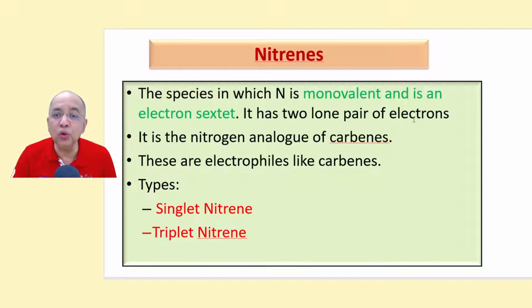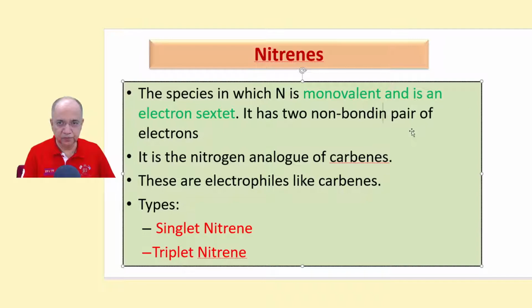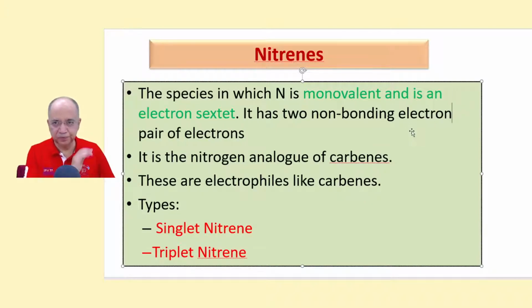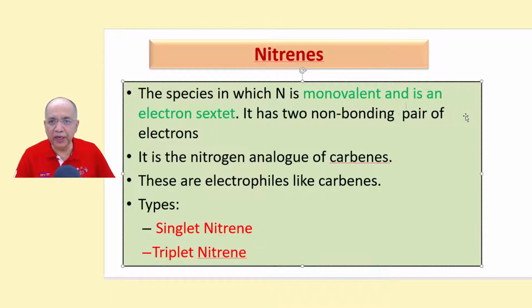It has two lone pairs, we cannot call them lone pairs, the non-bonding pairs of electrons. It is the nitrogen analog of carbenes. These are electrophiles like carbenes.